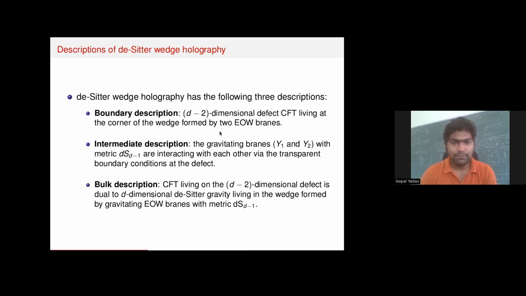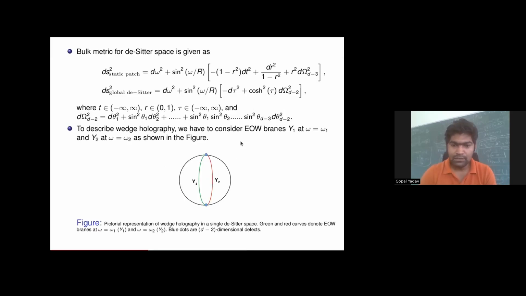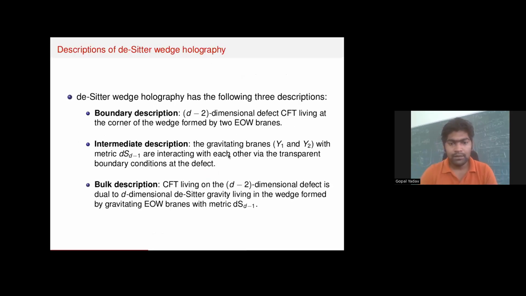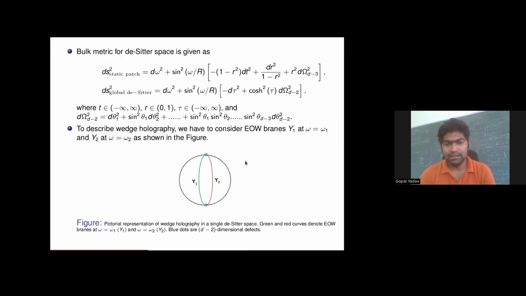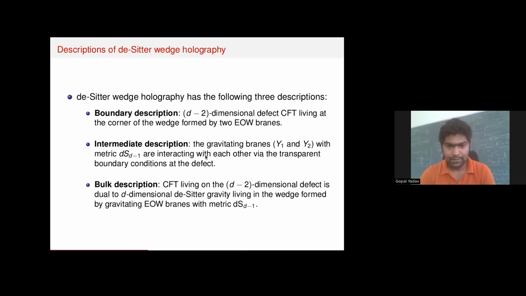And this holography has three descriptions. One is the boundary description: there is a d-2 dimensional defect CFT living at the corner of the wedge formed by two individual branes. And these two branes, Y1 and Y2, are interacting with each other via the transparent boundary condition at this blue dot, which is the defect.